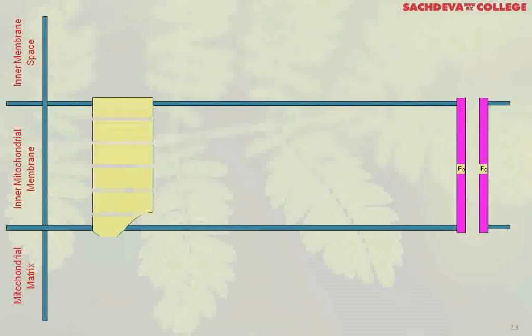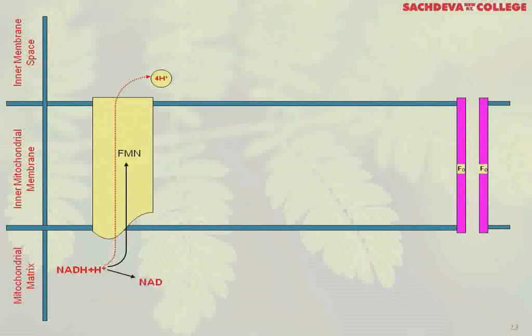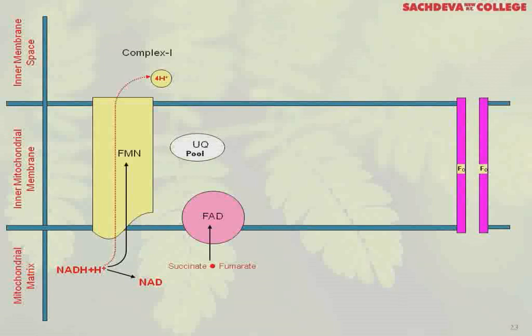Now you can see this animation. Here you can see the movement. These are the protons. This is the FMN, NAD, succinate and fumarate, FAD, ubiquinone pool, then from here to the ubiquinone pool, and from FAD also. And now again you have the 4 protons.